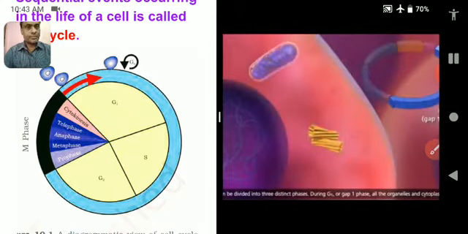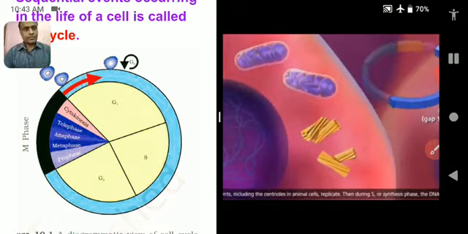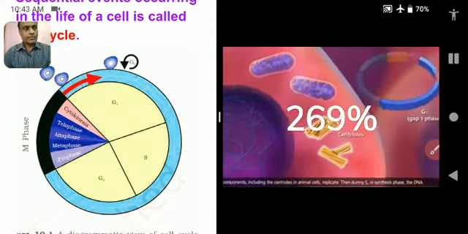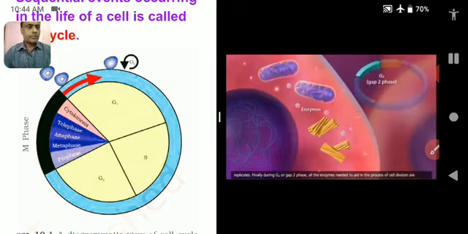During G1 or gap 1 phase, all the organelles and cytoplasmic components, including the centrioles in animal cells, replicate. Then during S or synthesis phase, the DNA replicates. Finally, during G2 or gap 2 phase, all the enzymes needed to aid in the process of cell division are produced.